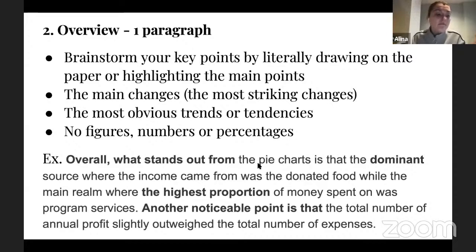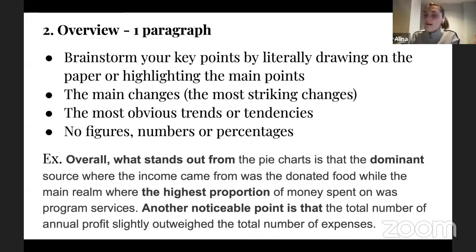I'm trying to be specific. I'm saying pie charts, right? But then you can see that I'm highlighting for you the words which help me explain those key changes or those key points, which are very different from the rest of the information. For example, here I'm using the word dominant, that the dominant source where the income came from was the donated food. So I'm trying to say that dominant means obviously there were the highest percentages or something like that there. So I'm trying to describe that, okay?